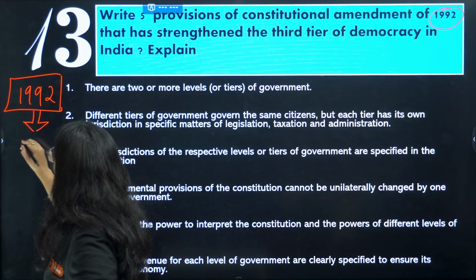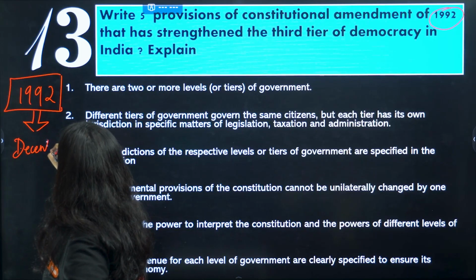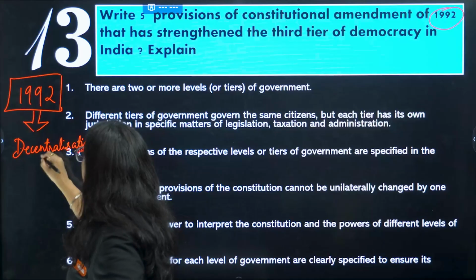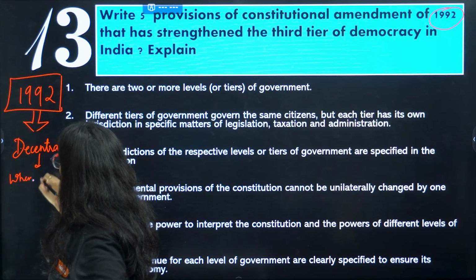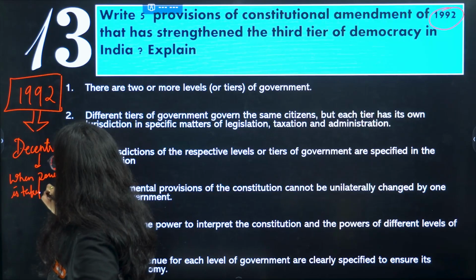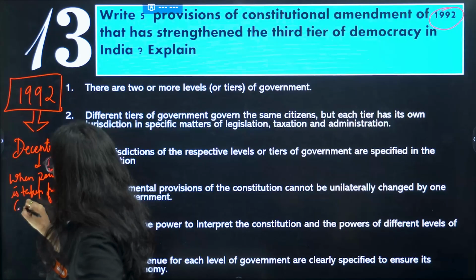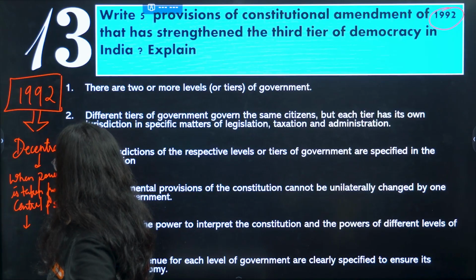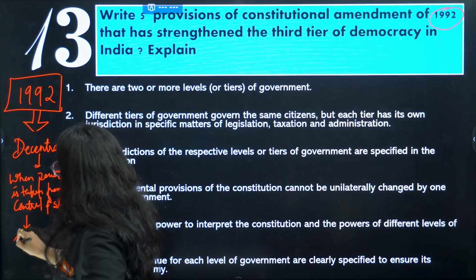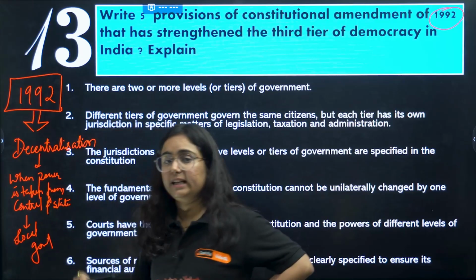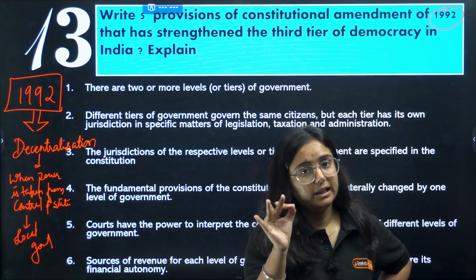Basically, it was referred to as decentralization. Okay, it is referred to as decentralization when power is taken from the central government and given to local government, and India has done that in 1992.